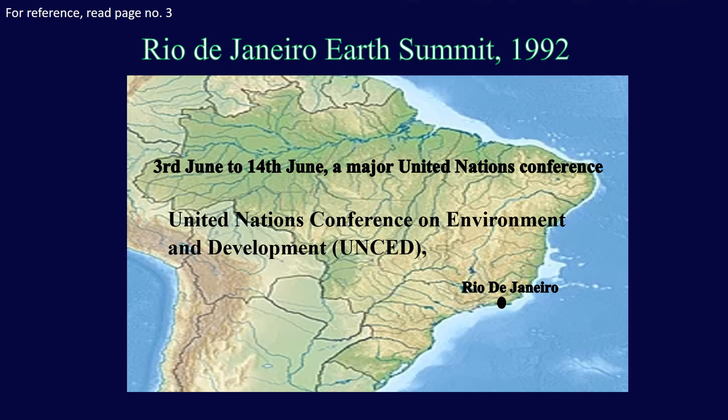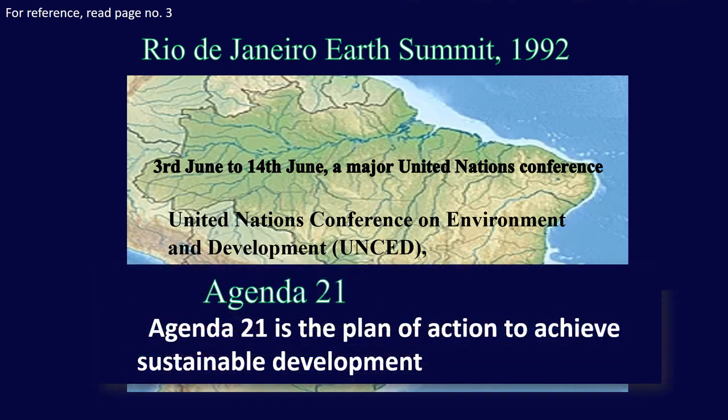So what is Agenda 21? Agenda 21 is the plan of action to achieve sustainable development, and it was adopted in 1992 at the Earth Summit. And what are the objectives of Agenda 21? The major objective of Agenda 21 is to achieve sustainable development and then fighting against environmental damage, poverty and disease through global cooperation. And the last is that every local government or each country should have its own local Agenda 21 for fighting against environmental problems.